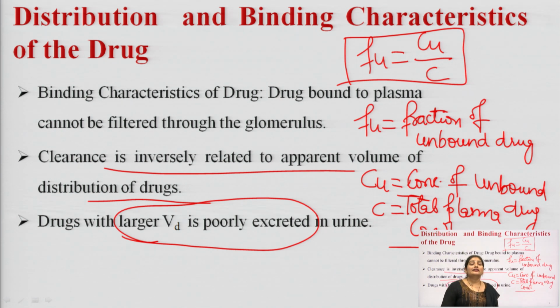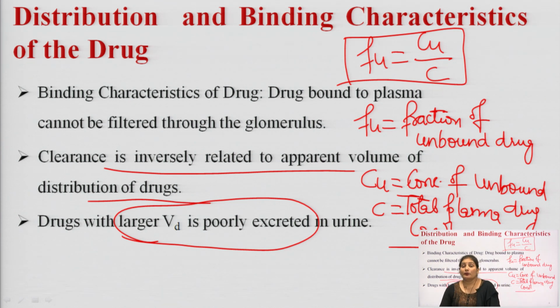Now, third is the distribution and binding characteristics of the drug. See, if a drug is bound to plasma protein, then it cannot be filtered through the glomerulus because of the increased molecular size. Okay. And the clearance is inversely related to the apparent volume of distribution. So, if the drug has a larger volume of distribution, then it can be poorly excreted into the urine.